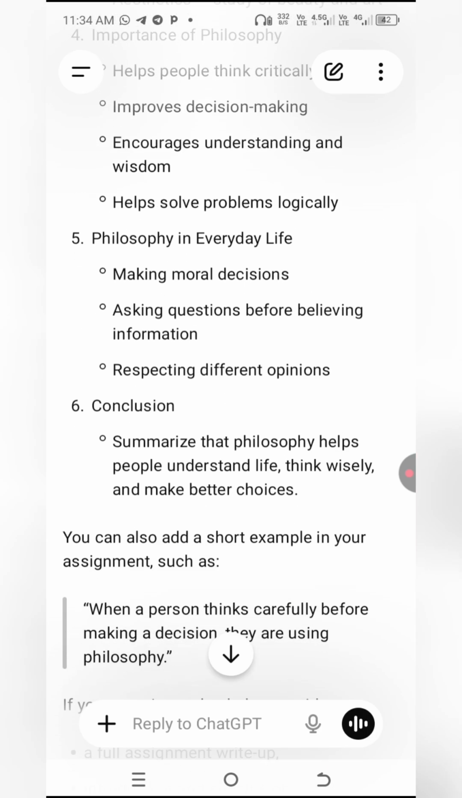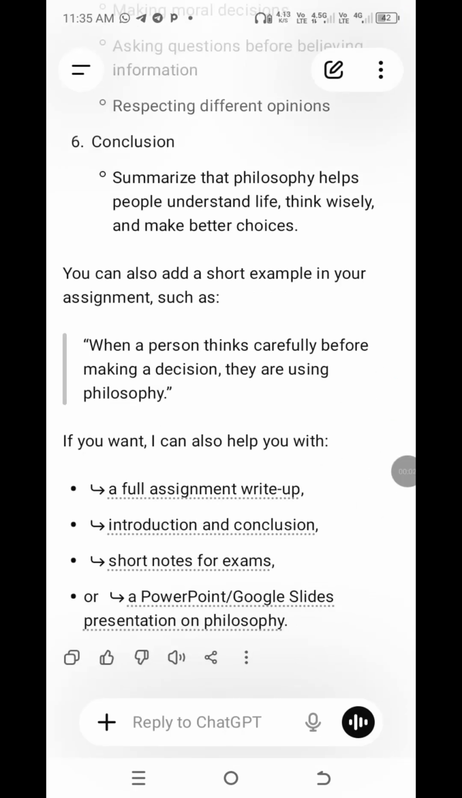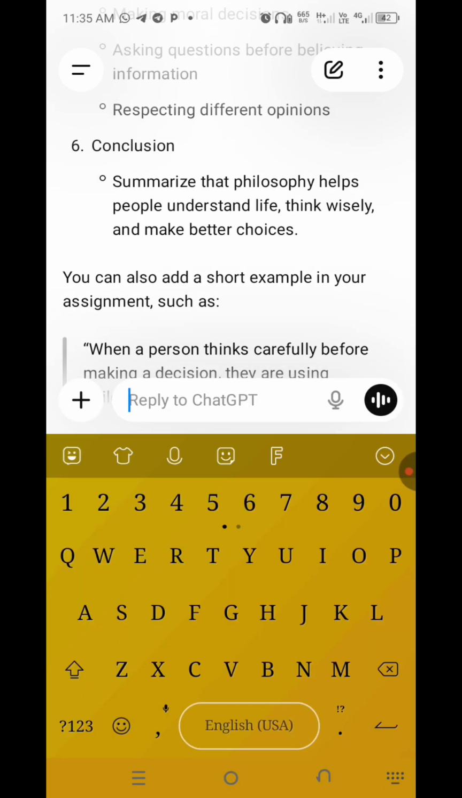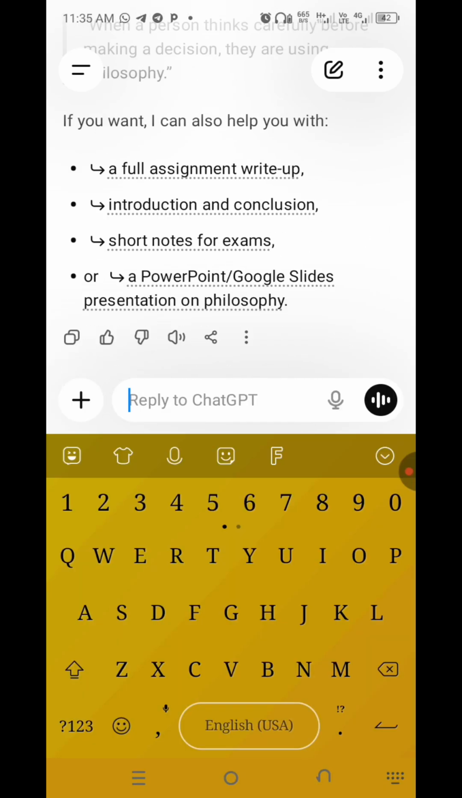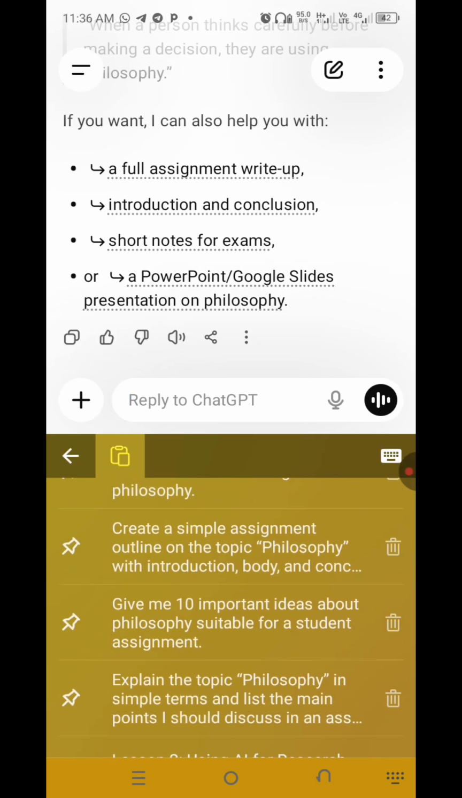Now, this is the answer it has given us, and remember, it is step by step. We follow the prompts and the procedures to achieve the best for ourselves. As you can see, ChatGPT is giving some follow-up offers. If you want, it can also help you draft a full assignment write-up, introduction and conclusion, short notes for exams, or PowerPoint or Google Slides on philosophy. That is for presentations, but we haven't gotten there, and we will have a full lesson on doing a presentation with AI. Now let's continue with our step-by-step prompts.